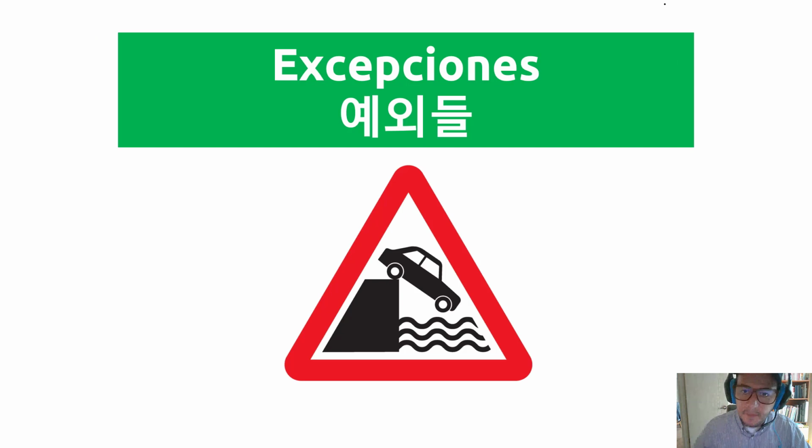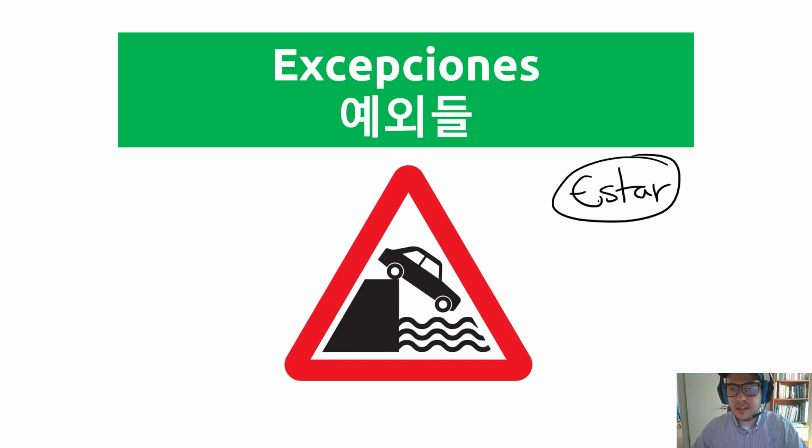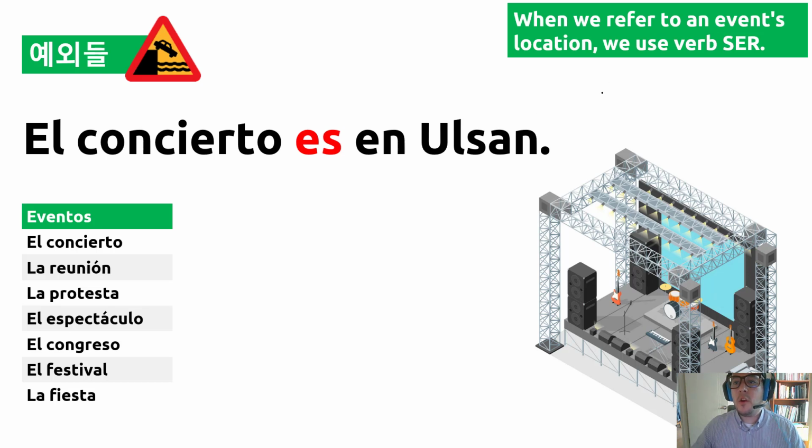And here there is only one exception. I told you in all cases, move or not move, changeable, unchangeable, whenever we talk about location, we have to use estar. But there is only one exception you need to keep in mind. This exception is when we refer to an event location, we use the verb ser. Concierto is an event. So whenever we talk about an event location, we have to use ser, not estar. Why? Because it's an exception.